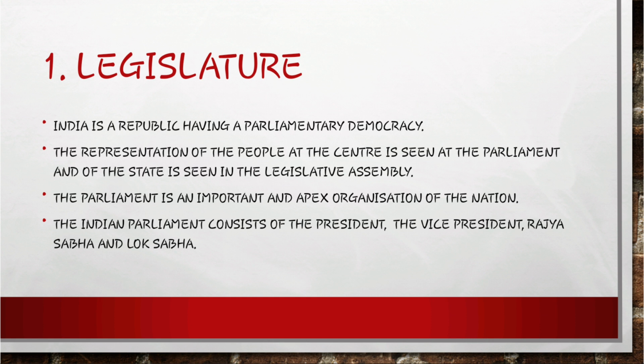We have 13 constituencies reserved for scheduled castes and 27 constituencies for scheduled tribes, under the leadership of Vijay Rupani, our chief minister, and many other ministers. That is the legislative assembly of Gujarat.